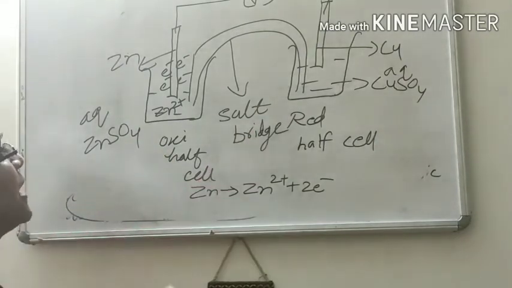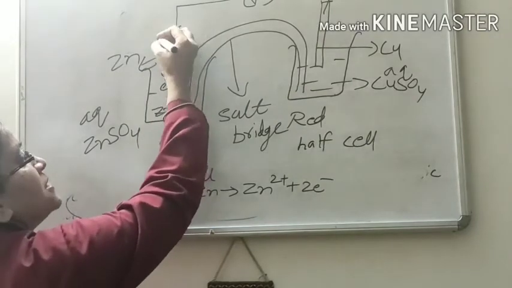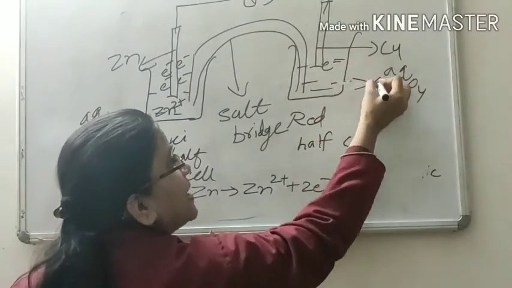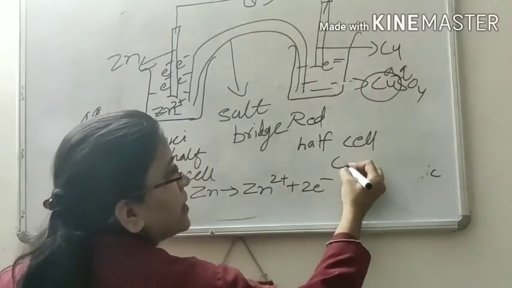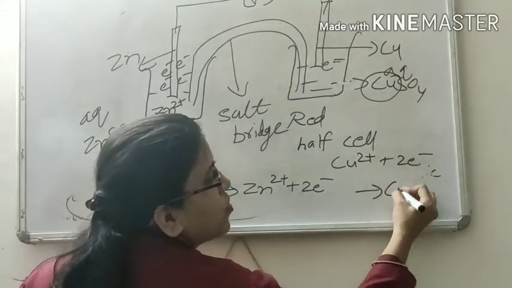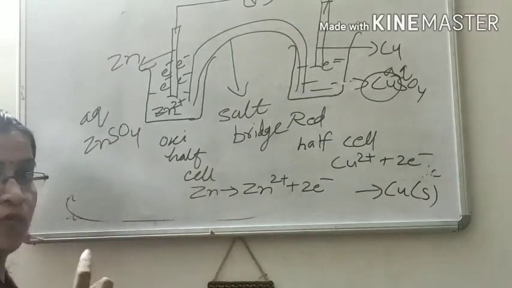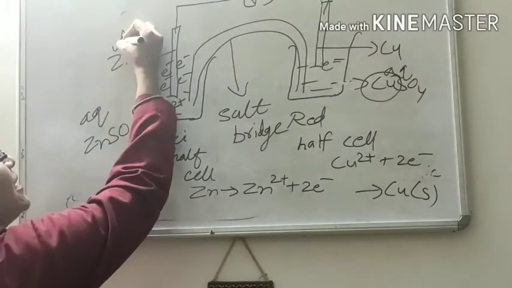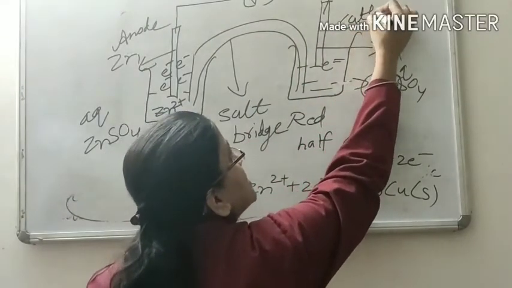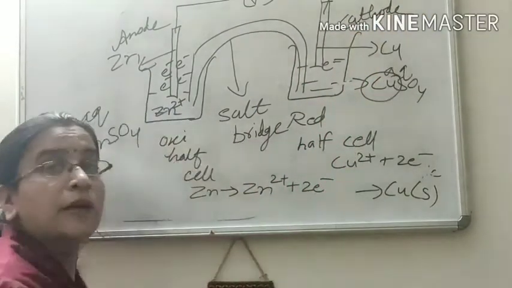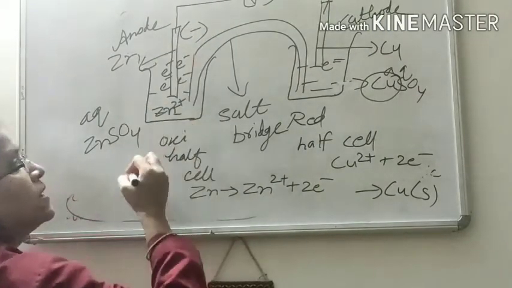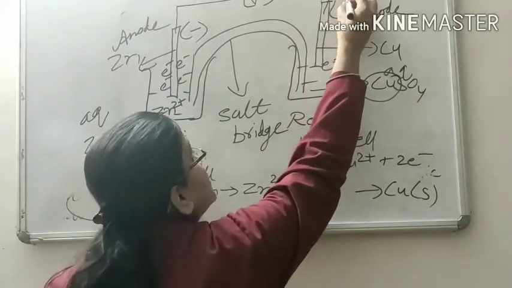The electrons flow from this zinc rod to the copper rod, and these electrons are gained by the copper ion. Because the copper ion gains electrons, it changes into copper. One more thing, the zinc rod acts as anode and the copper rod acts as cathode. But the charge on the anode is negative and the charge on the cathode is positive.